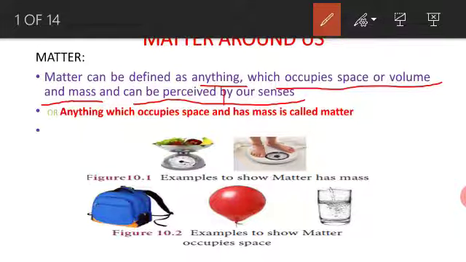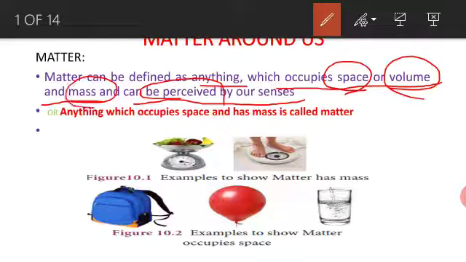What is meant by perceived? It can be felt. Matter can be perceived by our senses like sight, touch, hearing, taste and smelling.